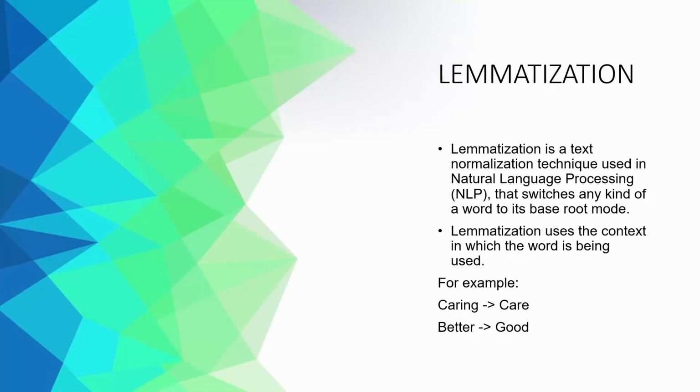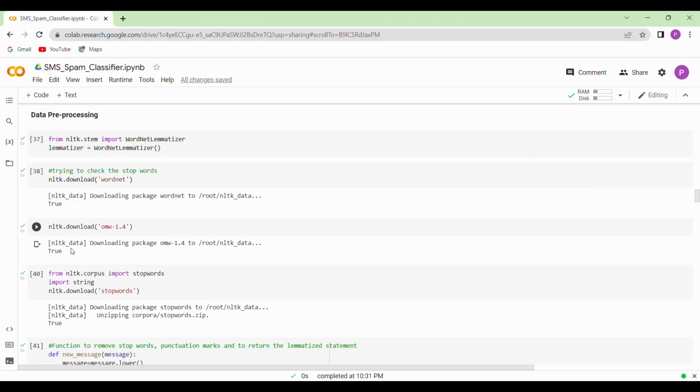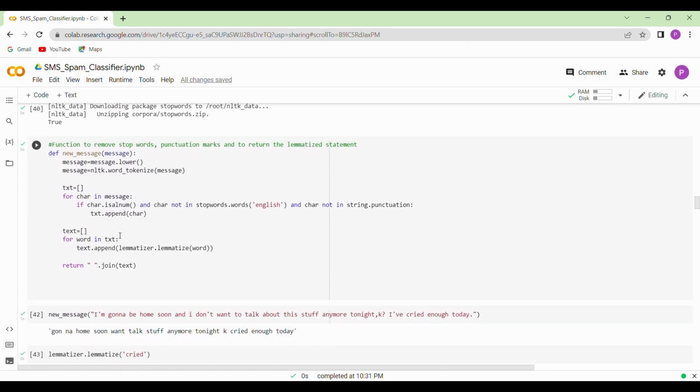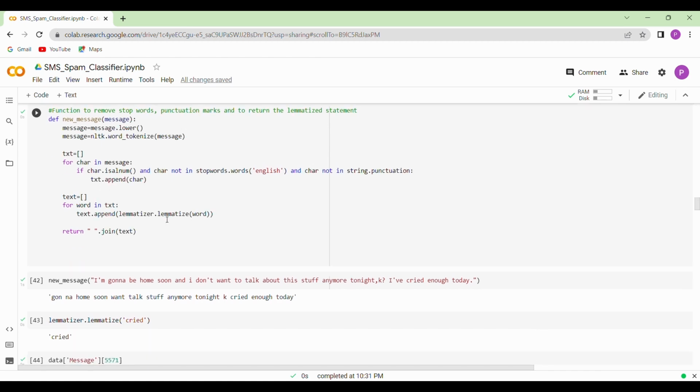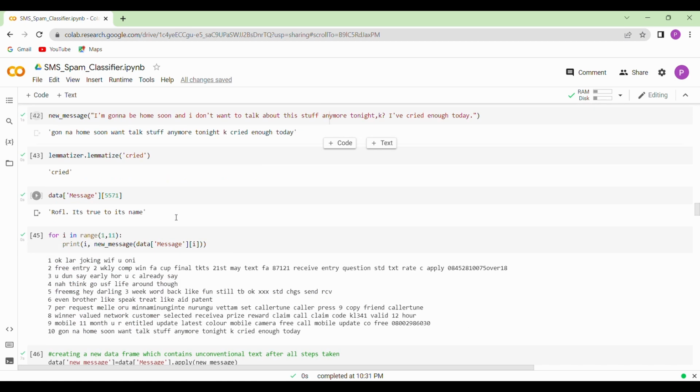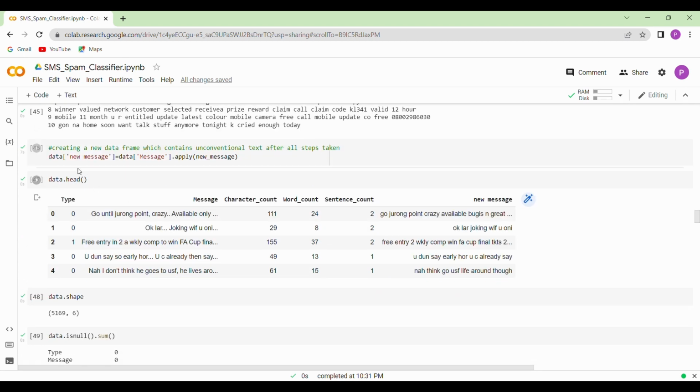In this project, we use lemmatization, which is a normalization technique used in natural language processing that converts any kind of word to its base root form. Now I'll be explaining the code. Here we import the NLTK library to use the necessary functions. Here we convert every word into a token and then remove the stop words and punctuation. Then we lemmatize the words and check that it is done. Now we will create a new data frame in which the new message will be there as SMS.